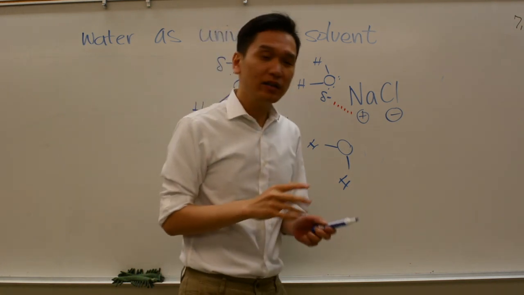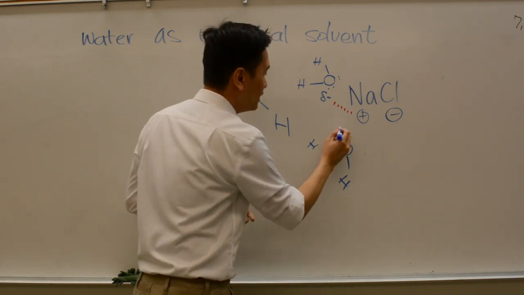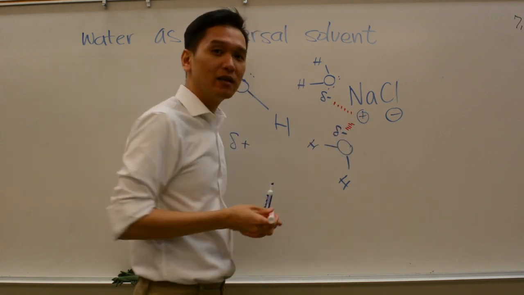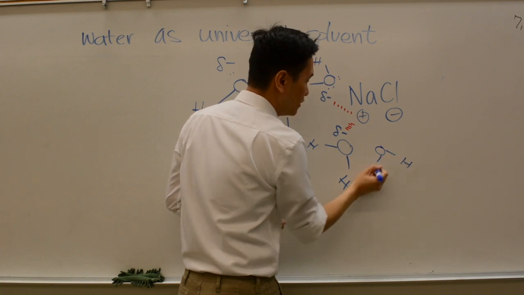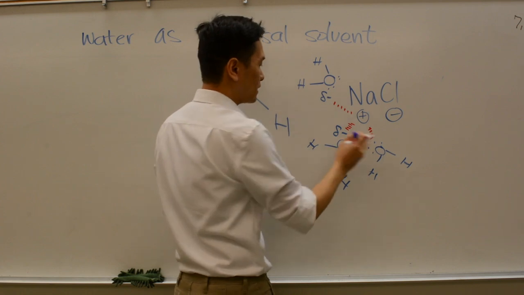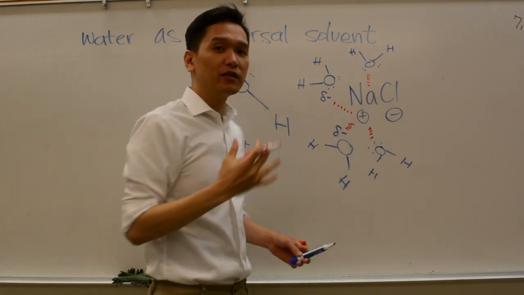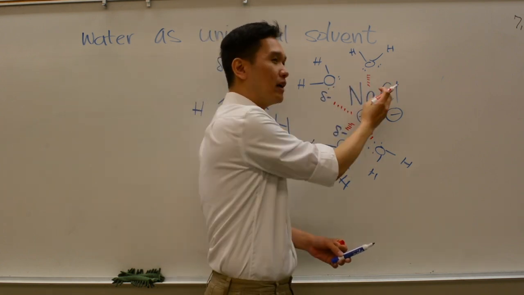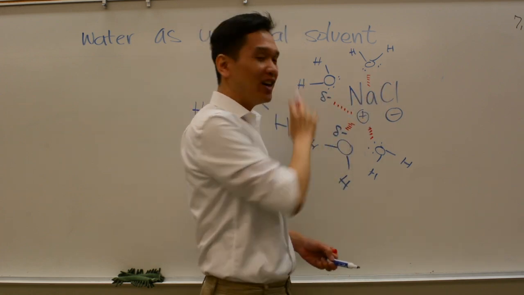Because water is small enough, it can fit into right here to start to, again, interact with this cation and try to attract it. You can add more, right? So, again, because they're small, they will try to interact. You can have it up here. Right? So there's a lot of attraction now, so much they gang up on this sodium guy so that it pulls and attracts it away from the chlorine.